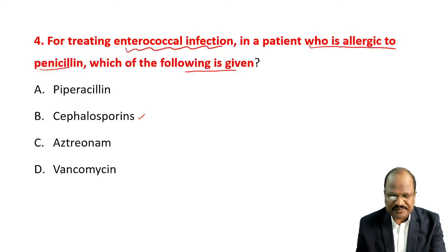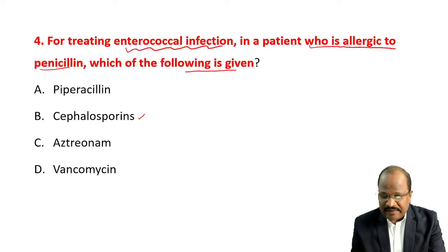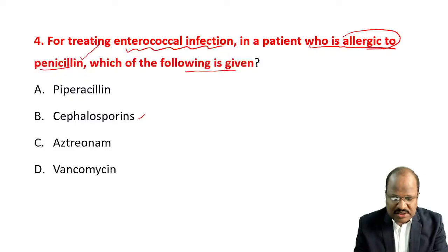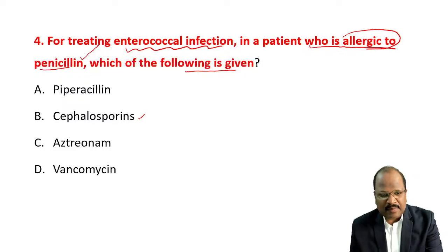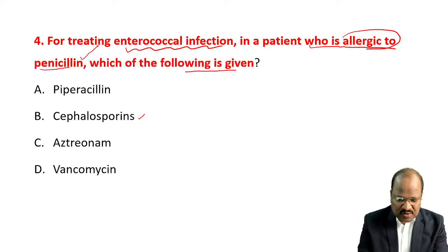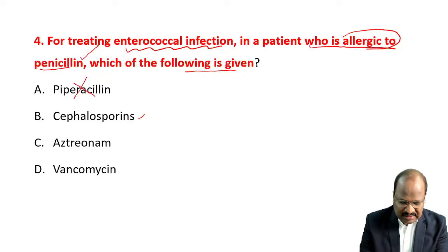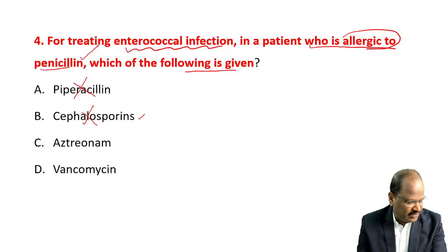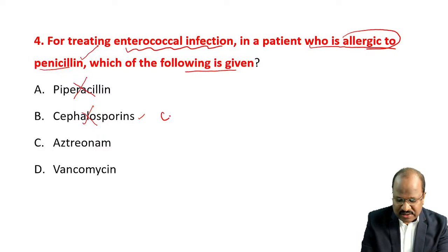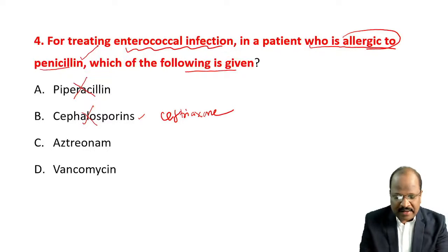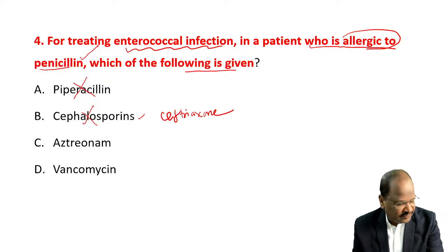Anyway, when a patient is allergic to penicillin, he will be allergic to all beta-lactam antibiotics; we call that cross-antigenicity. So we can't use this and this, because ceftriaxone, yes, very good, ceftriaxone. Piperacillin and ceftriaxone are beta-lactam antibiotics.